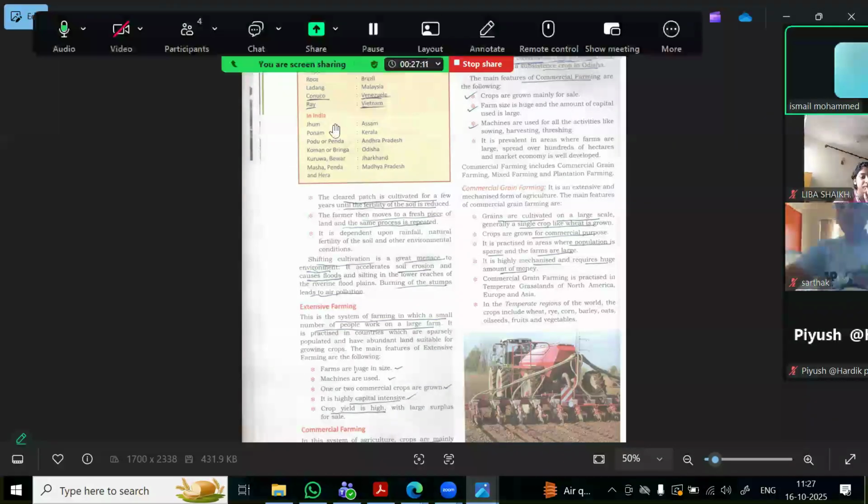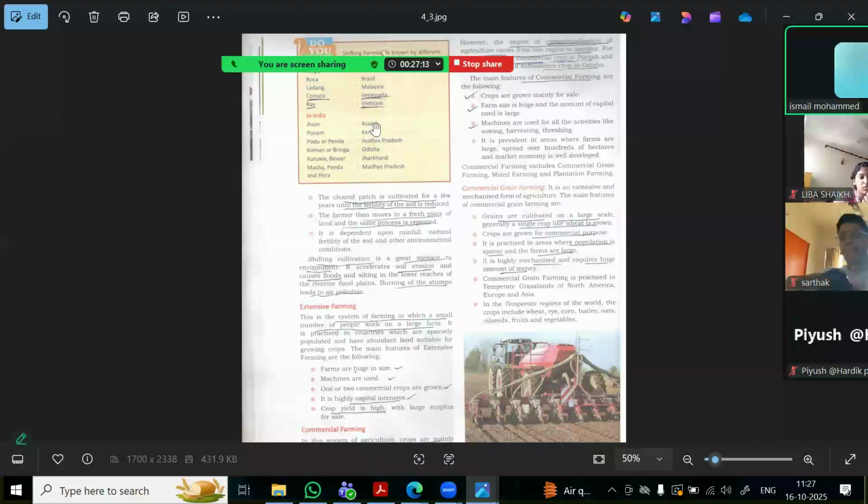If you can see from here, this has different names in different countries. In Venezuela, it is called Conuco. In Vietnam, it is called Ray. In Brazil, it is called Roca. The shifting farming is known by different names in different countries, and in India, it is practiced in these states, which have those names.